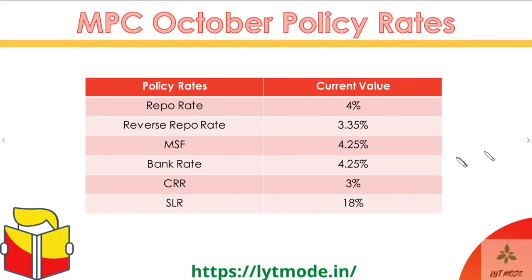Moving ahead, we reach the MPC October policy rates. So recently, the MPC met in October. The policy rates have still been kept the same as they were before in the August MPC, but this is still the latest rates, so you should know them because they can be asked. The first of them is the repo rate. It stands at 4% right now. The second is the reverse repo rate. It stands at 3.35%. The third is MSF, or the marginal standing facility. It stands at 4.25%. The bank rate stands at 4.25% again. They are generally equal in India. So the Reserve Bank of India tries to keep the MSF and the bank rate equal.